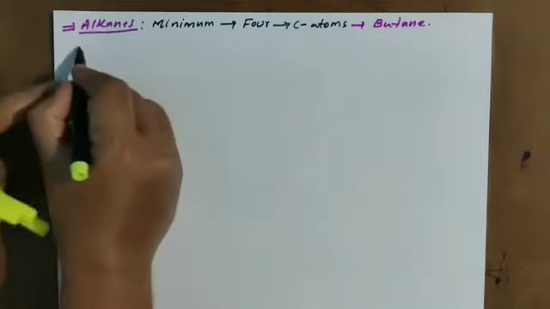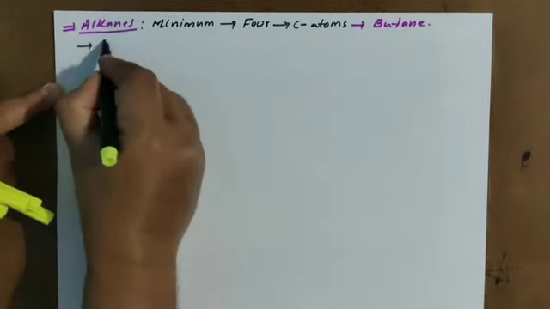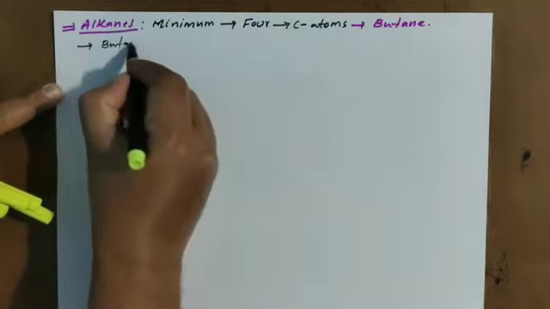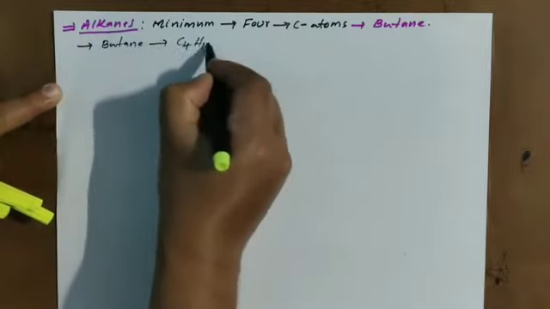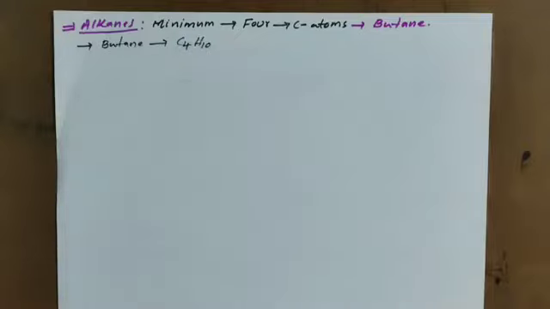Because with 1, 2, 3 there is no isomerism exhibition. Clear? Let me take first butane. What is the formula for butane? You learned already butane formula. C4H10. So all of you know butane formula very well.